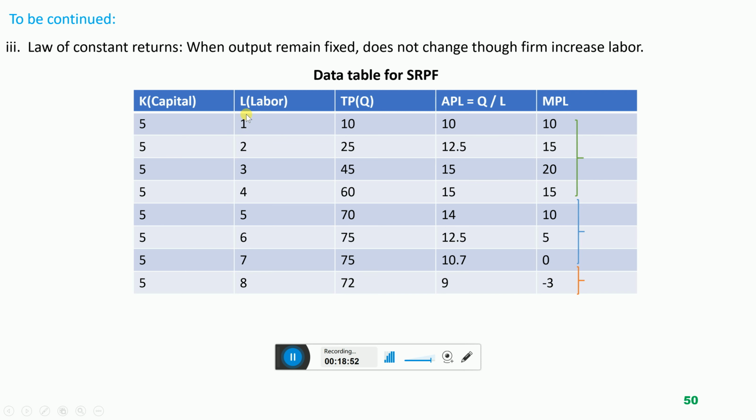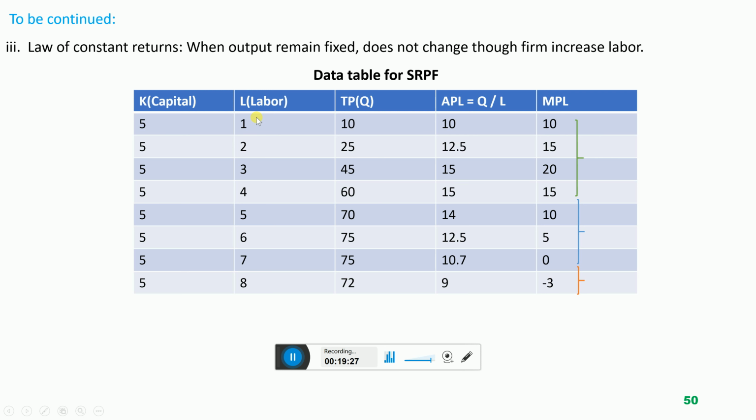Now this labor is not enough to operate the 5 machines. Labor is very small in quantity and machinery is large in quantity. 1 labor is not enough to operate the machinery fully. So if labor is less than the requirement, capital machine is more, and demand is increasing, producer wants to increase supply, so what to do?